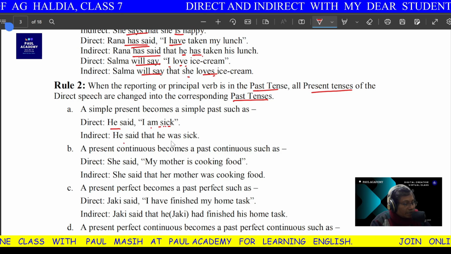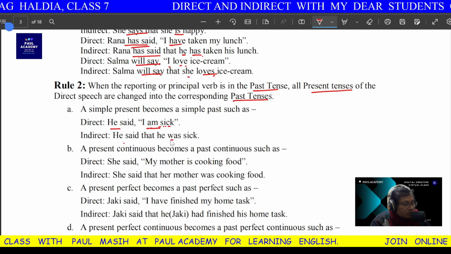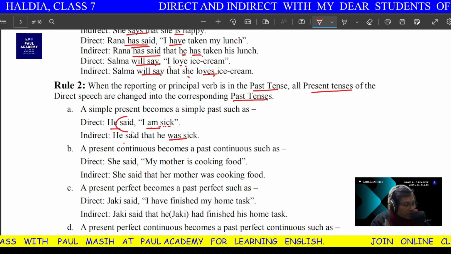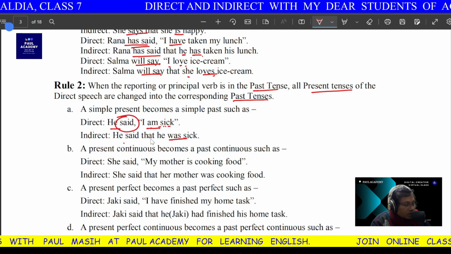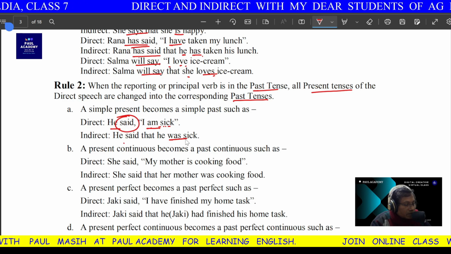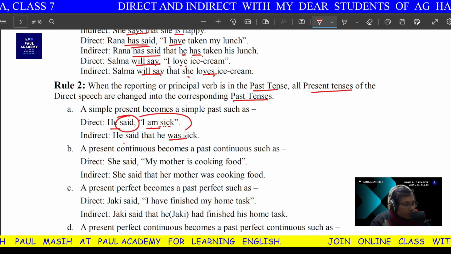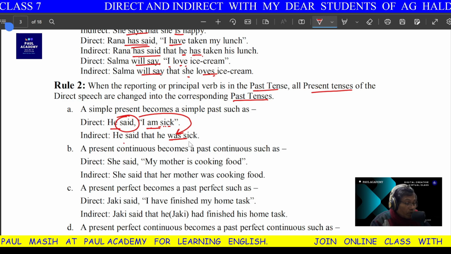He said that he was sick. Am changes into was. Why? Because the verb outside is in past tense. When the verb outside is in past tense, we always change into past tense. Remember, it's a very important rule.